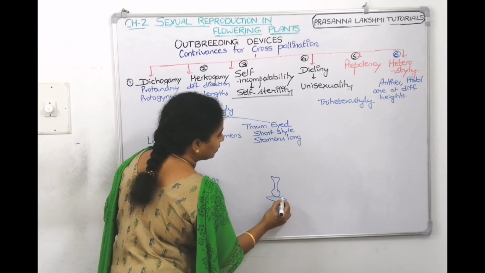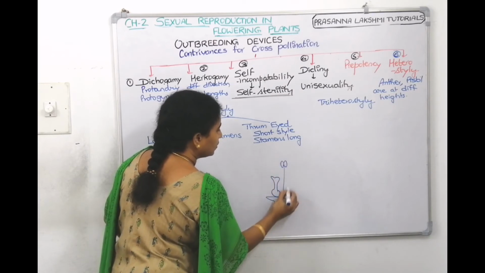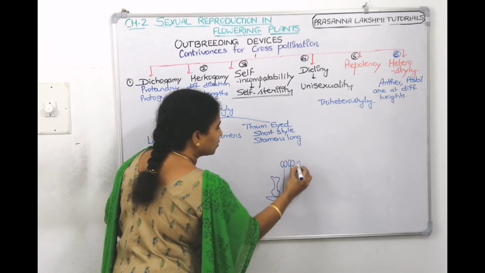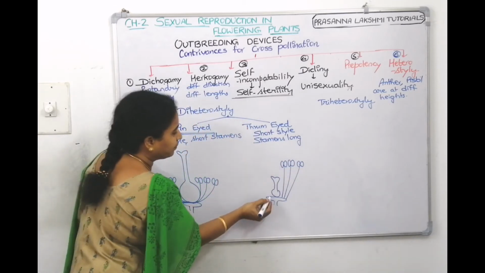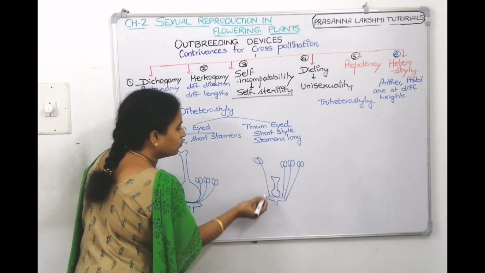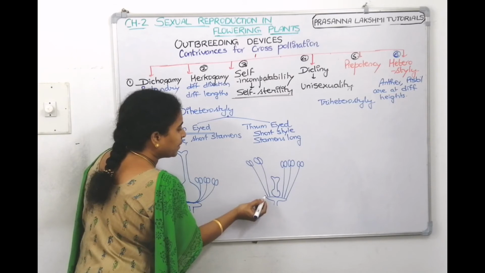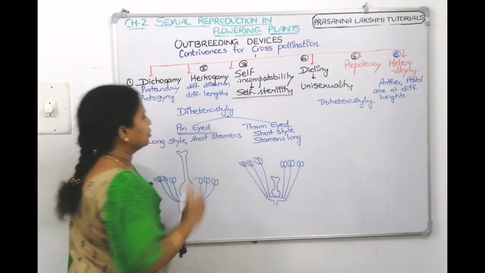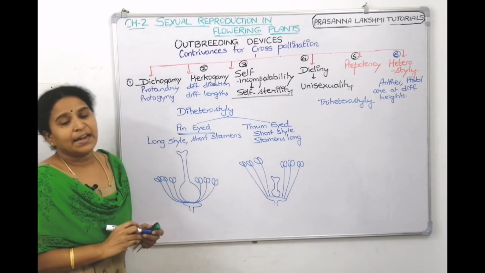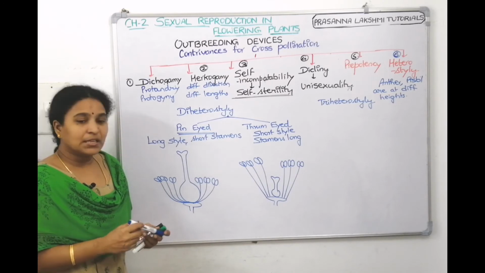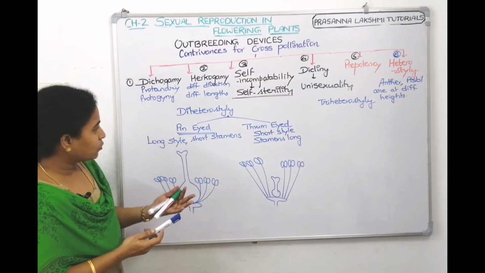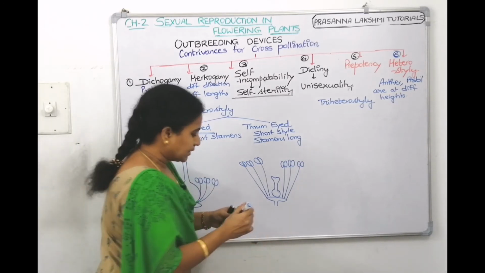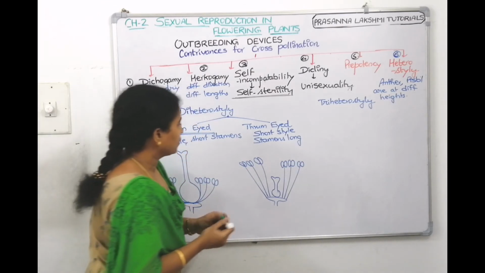The stamens are long, so they can easily go with wind instead of landing down and falling on the same stigma. So this is another condition. So this is called diheterostyle. Example for this is jasmine and primrose, we can tell.